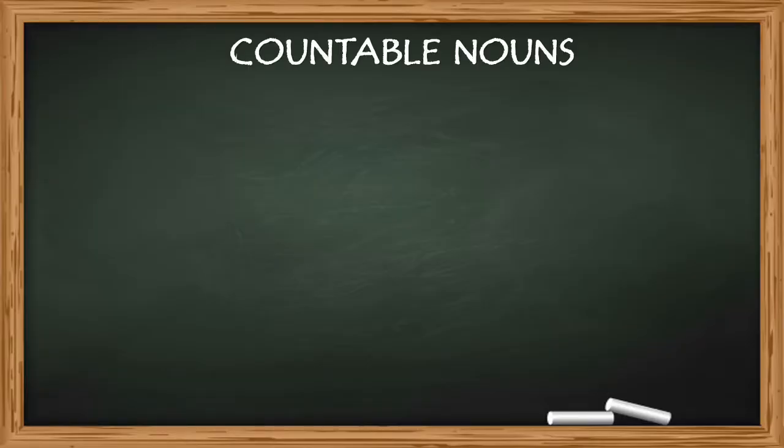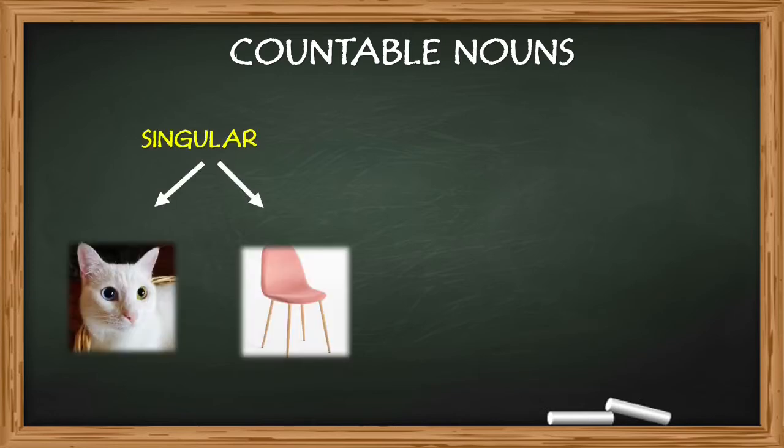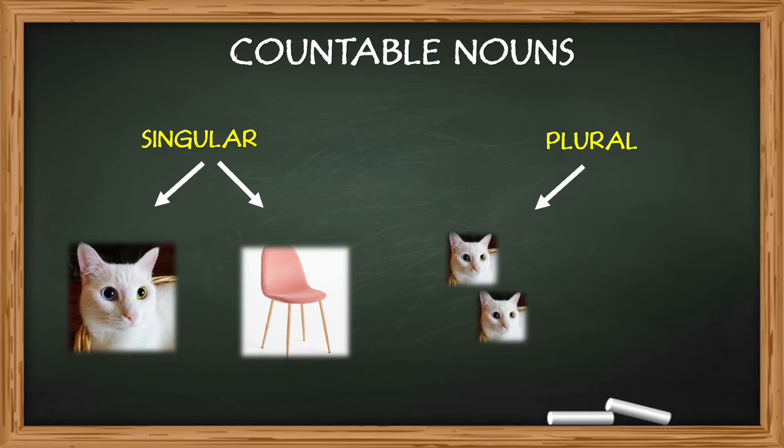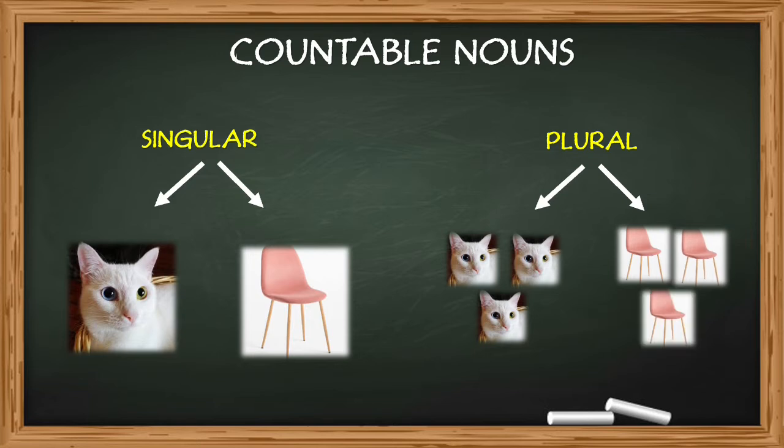We're talking about countable nouns. So, countable nouns are nouns that can be counted. And they've got singular. One cat, one chair, and plural. So, if you can count cats, you can count 1, 2, 3, and 3 chairs too.